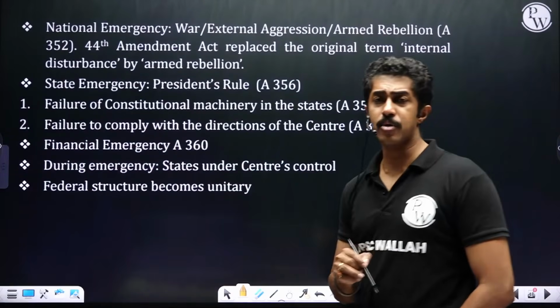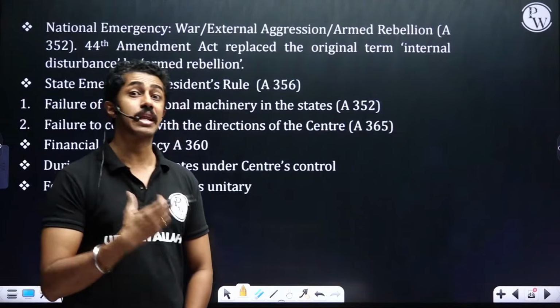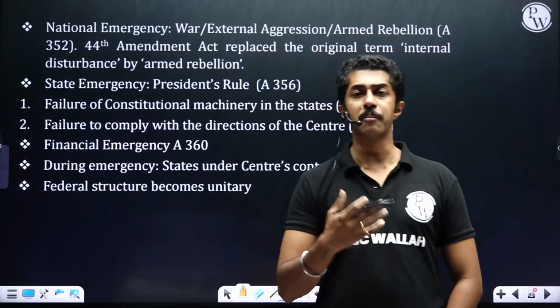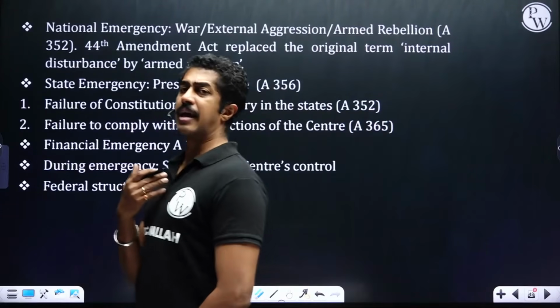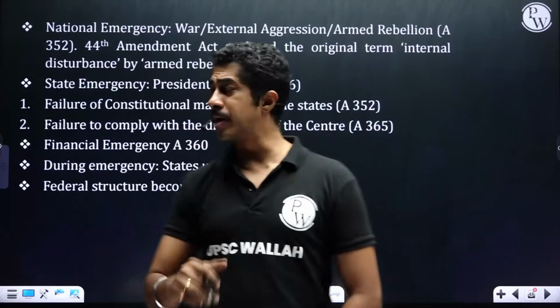Taking it further forward, emergency provisions. So emergency provisions, if you see, why do we need it? That is when the country is under any major threat. Then to tackle it, you need it. When a state is not behaving well or state is not carrying out its administrations properly, again you need it. So let us look into that now.